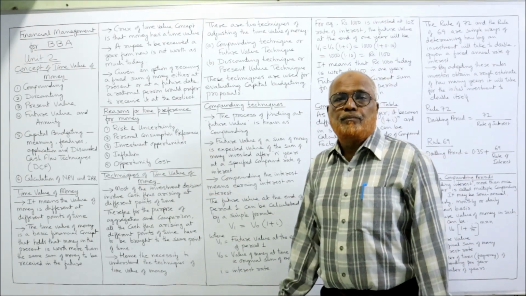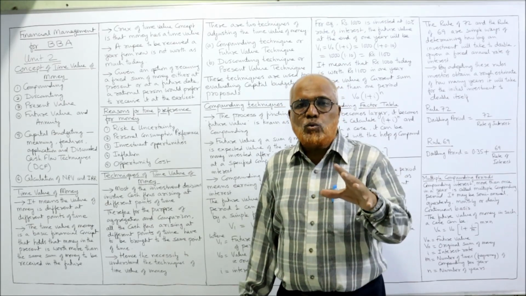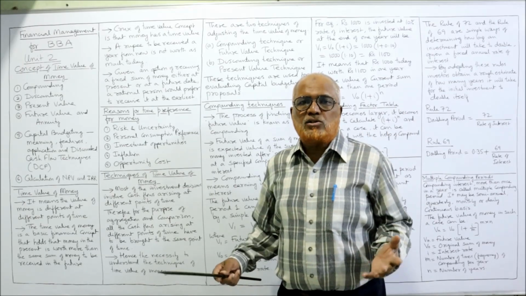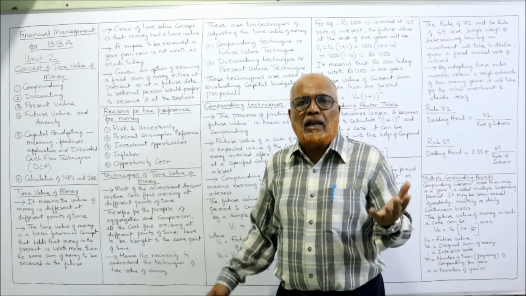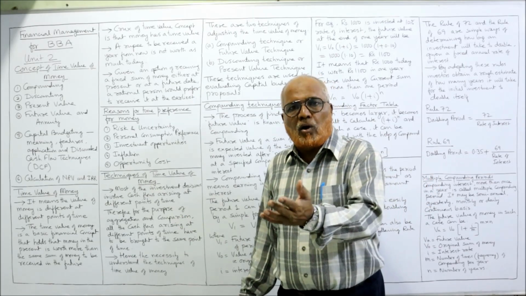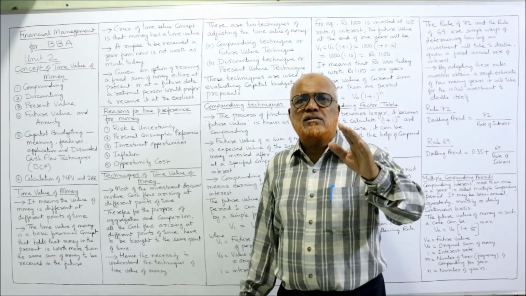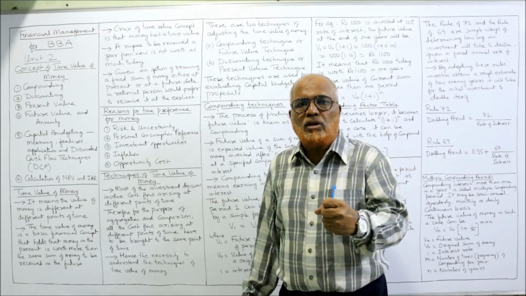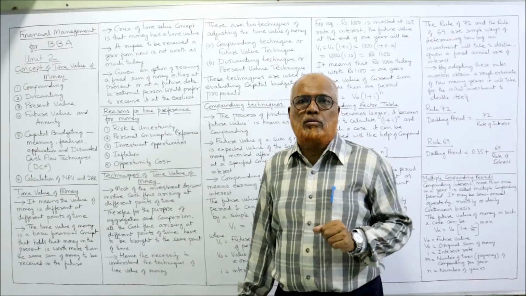Then inflation. Nowadays inflation is there. What is inflation? The situation of rising prices. The prices of goods and services, like rice, oil, wheat, flour or anything you take, are going up. That is called inflation. Due to inflation, the purchasing power of money will come down.